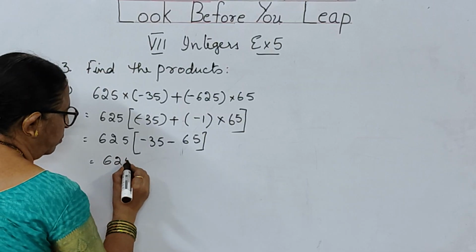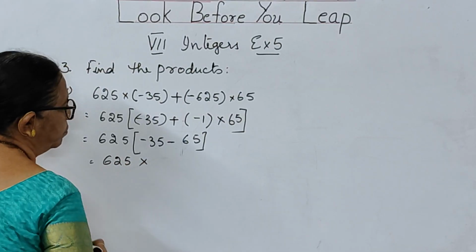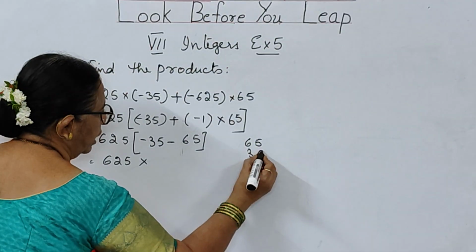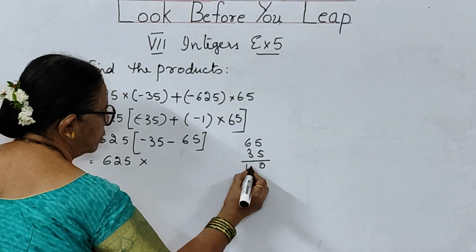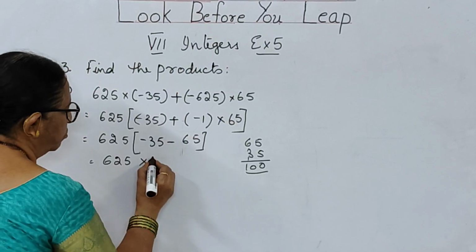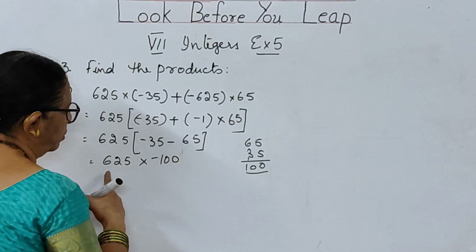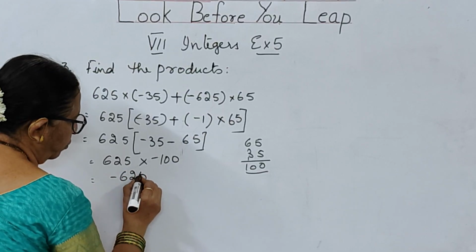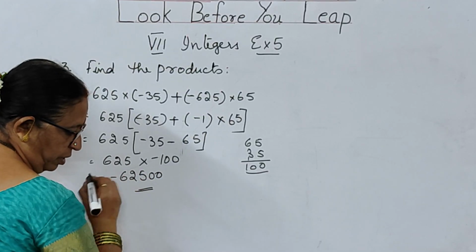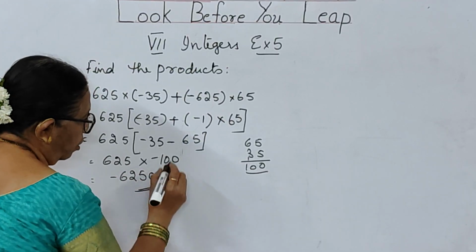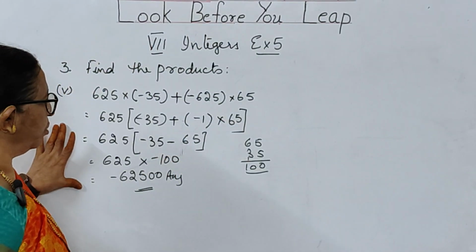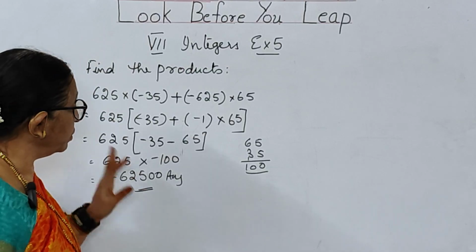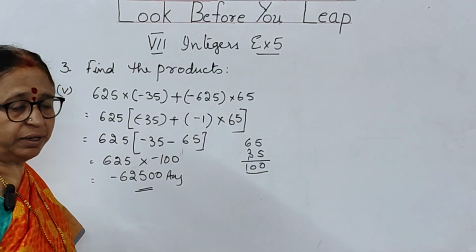625 into the 65 and 35 you are adding. This is a 10 and this is a 10. 100 you will be getting. Minus 100. So see children how easy it is. 6250 is your answer. See how easily you could do this sum when you have taken out 625, when you have used the distributive property. So I hope you have understood this, children.